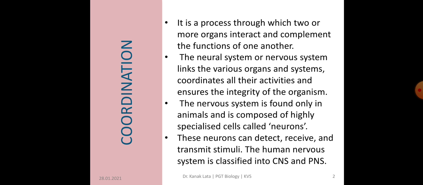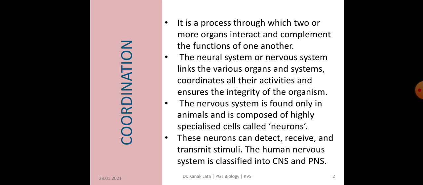Thus, coordination is a process by which two or more organs interact and complement the functions of one another. For this coordination, there is neural or nervous system which links the various organs and systems, coordinates all their activities, and ensures the integrity of the organs.